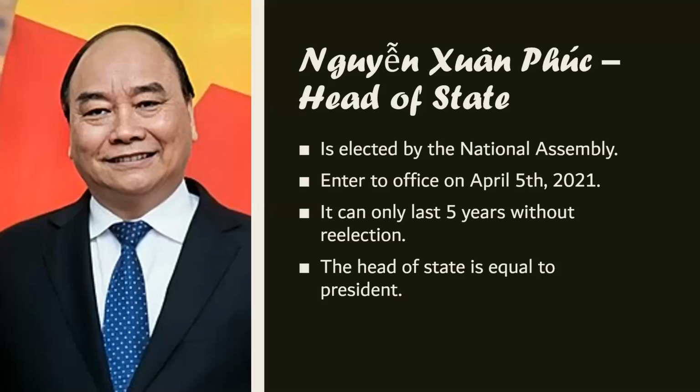Let's start with the head of state. As I said before, the executive power has a head of state. This one is elected by the National Assembly, and can only last 5 years without re-election. The current president is Nguyen Xuan Phuc, who was also Prime Minister of Vietnam. He was elected on April the 5th, 2021. His duties as head of state are to promulgate laws and constitutions, declare war, and appoint the prime minister and cabinet among the members of the National Assembly. He is also the chief of the armed forces and the national defense and security.